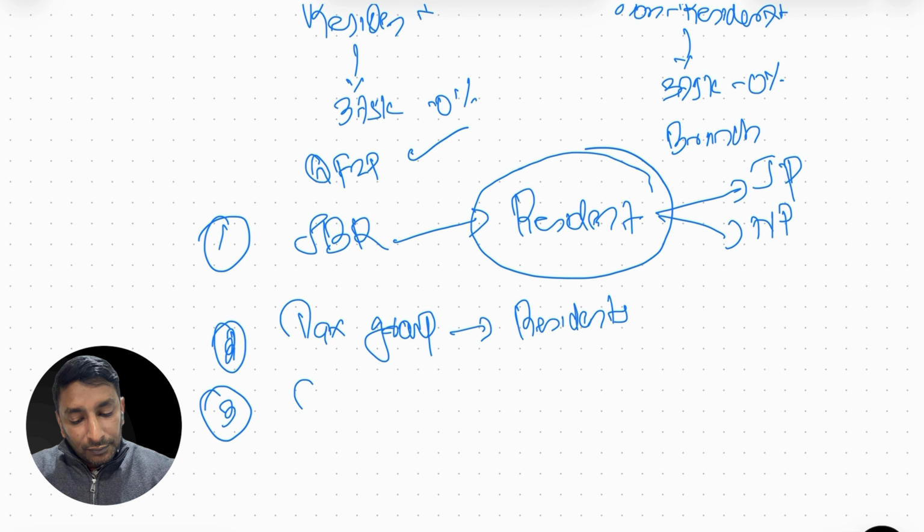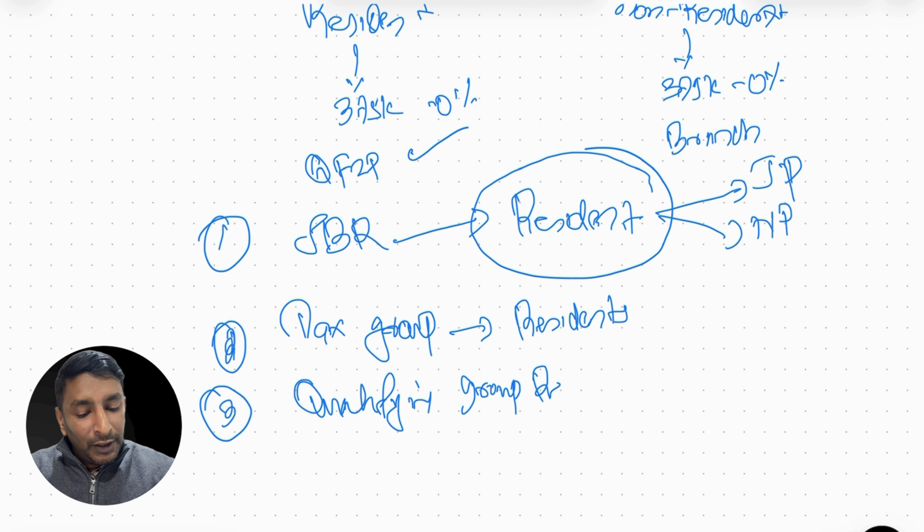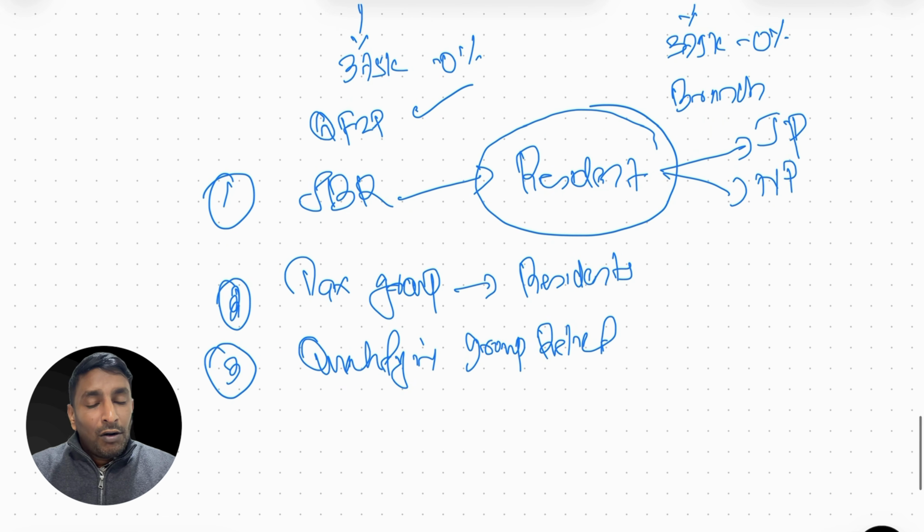Third thing, qualifying group relief. Again, this all will come in the subsequent chapters. Qualifying group relief means two companies can transfer the assets or liabilities between the companies. There are conditions. There should be 75% ownership and all.